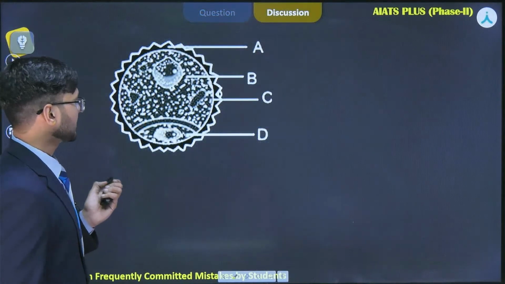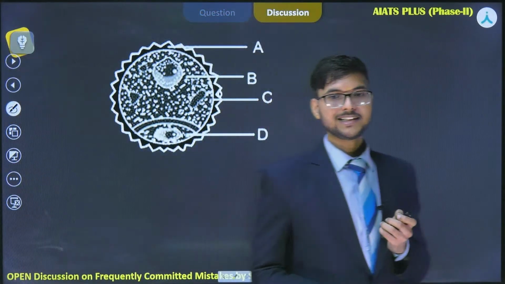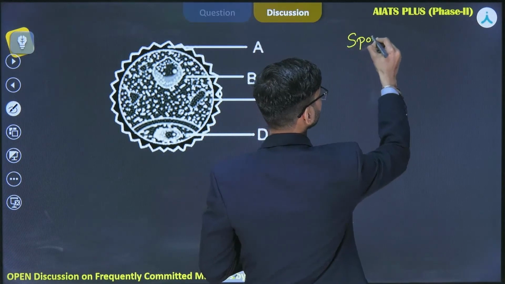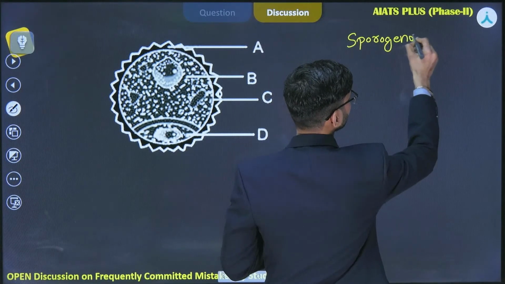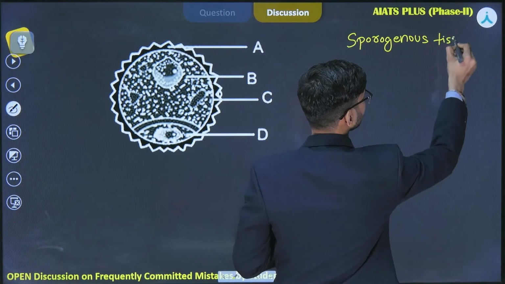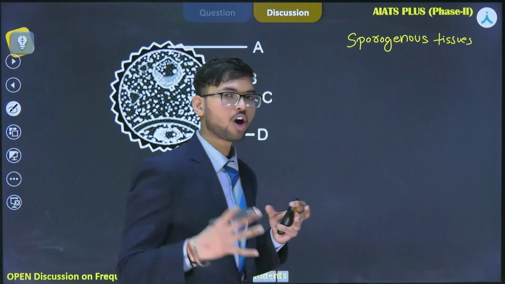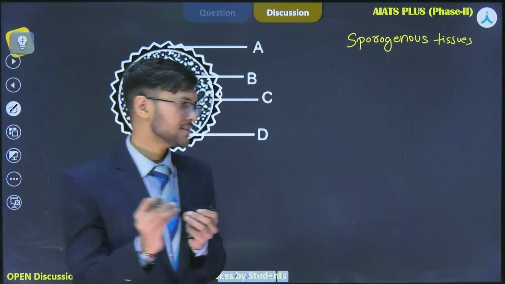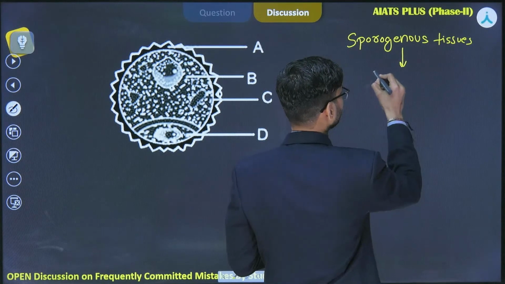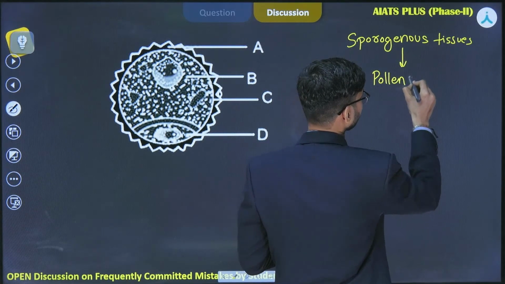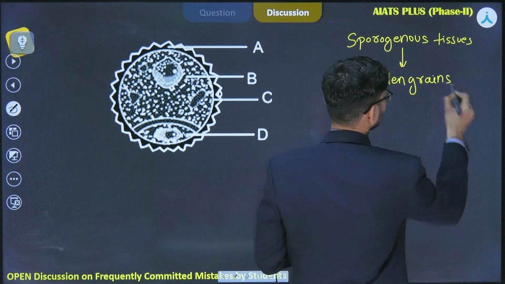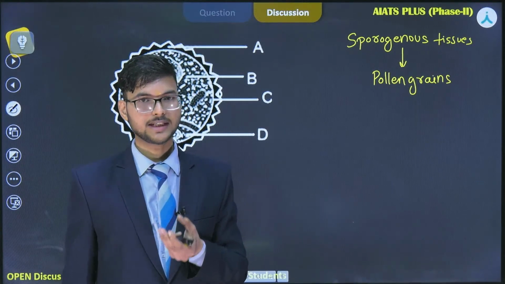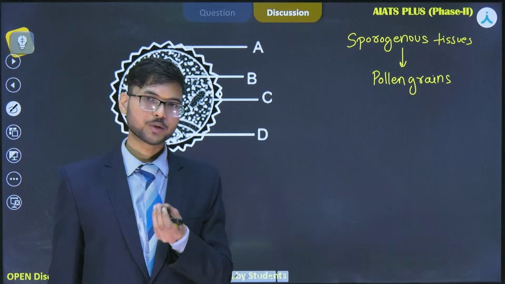Pollen grains are formed by the sporogenous tissues. These sporogenous tissues are made up of compactly arranged cells, and each cell is a potential pollen mother cell. That means each cell is able to produce pollen grains. The process of formation of pollen grains from sporogenous tissue cells is called microsporogenesis.